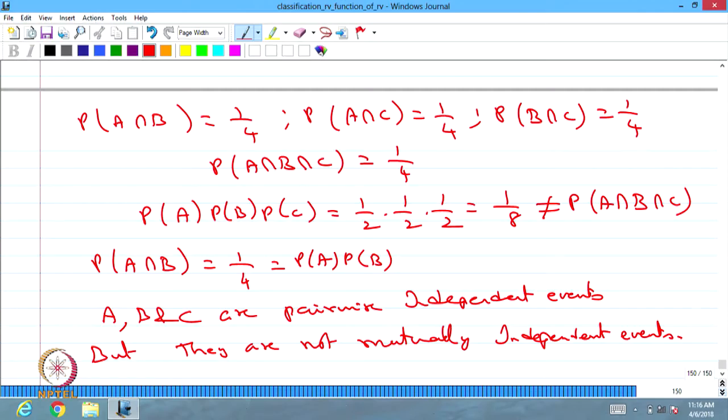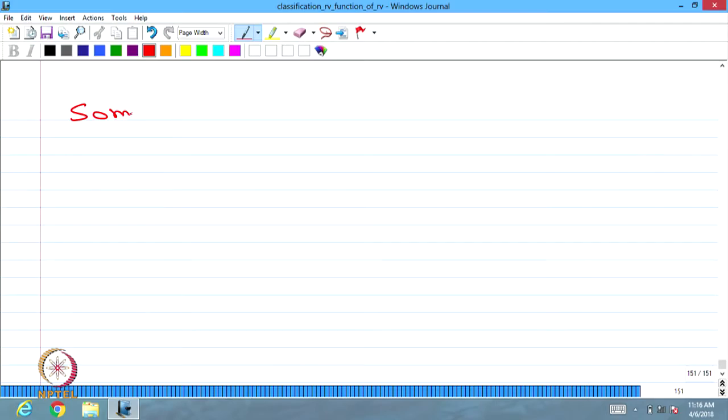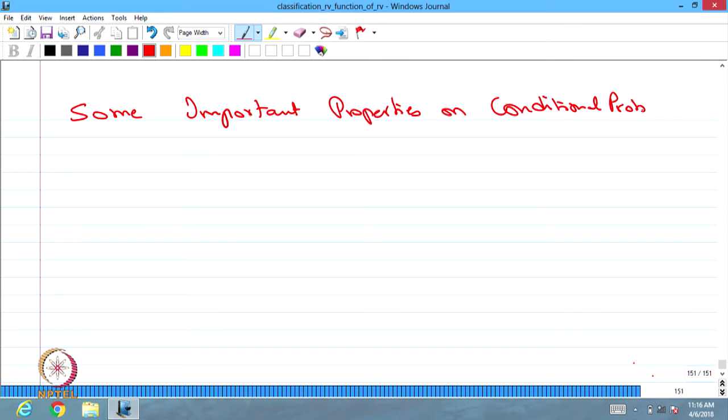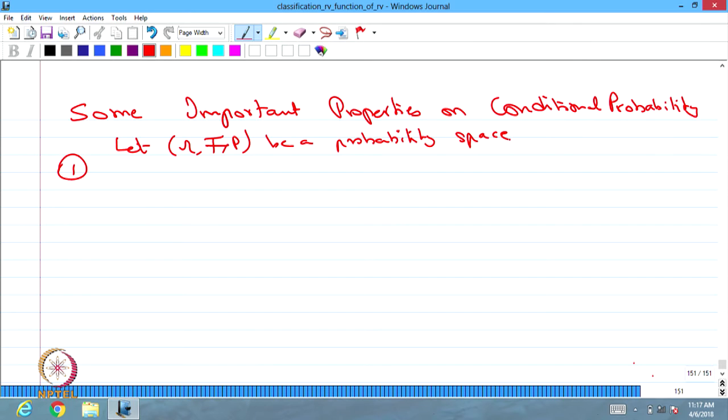Now let us go for some important properties on conditional probability. Before that we have a probability space. Let omega, capital F, P be a probability space. In that probability space we are going to give the properties.